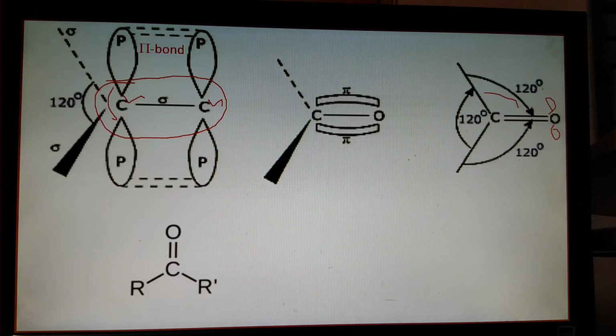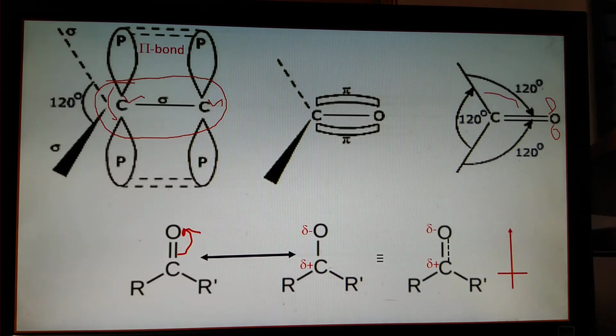Also, the oxygen atom in the carbonyl group is electronegative, and so there is a tendency of the bond to gain the electrons on the oxygen, so it gets negatively charged. Delta negative charge is produced on it and delta positive charge on the carbon atom. It forms a dipole.